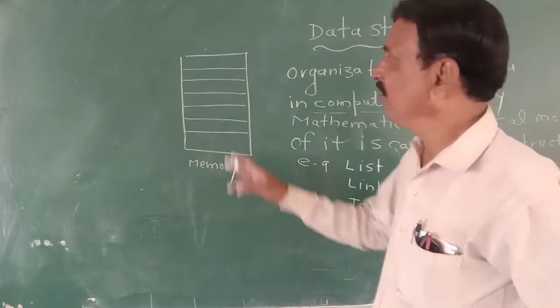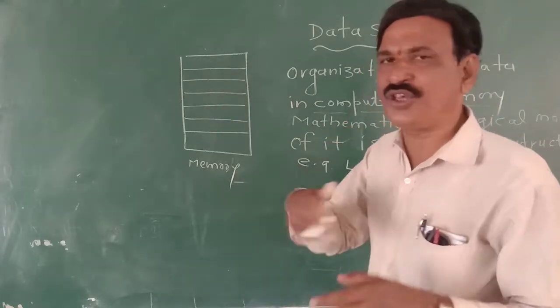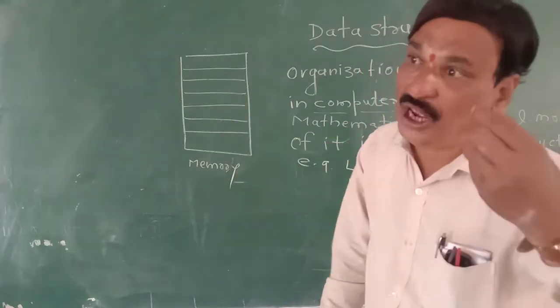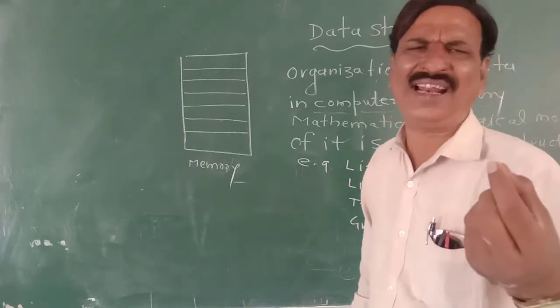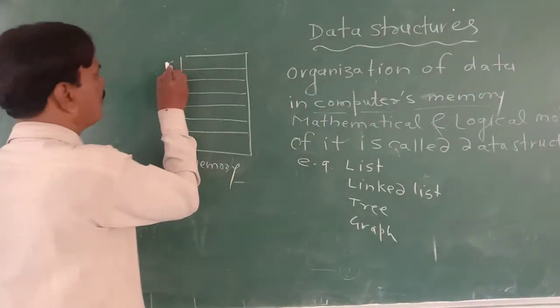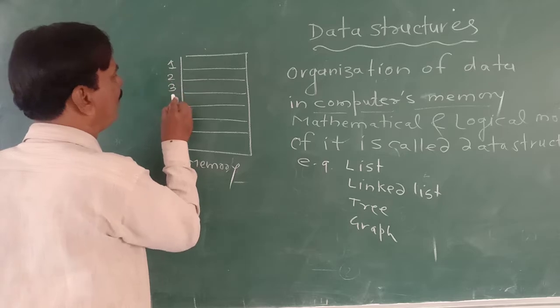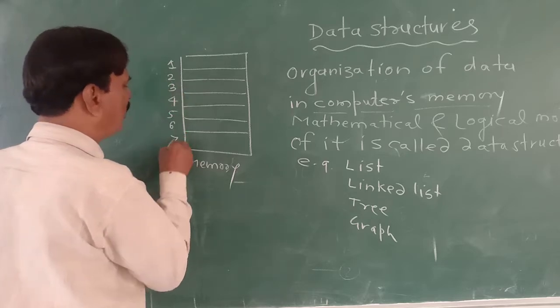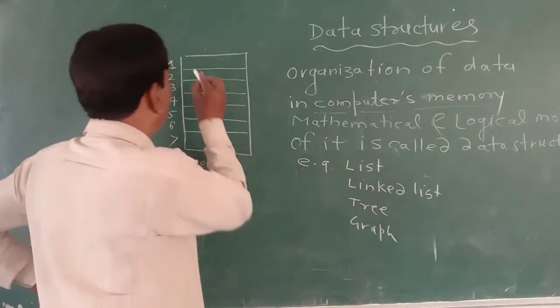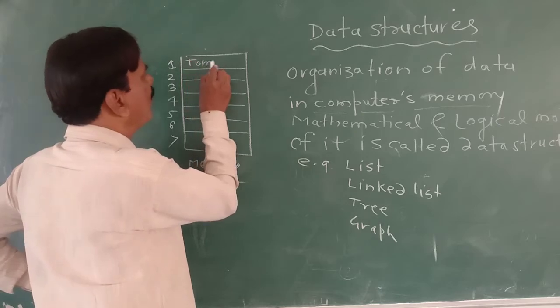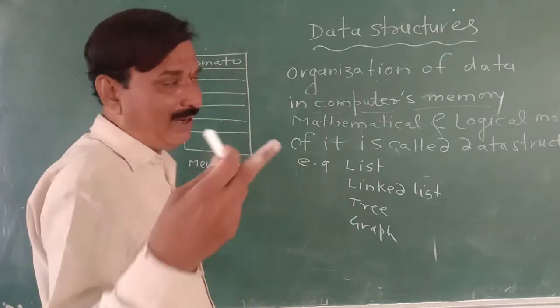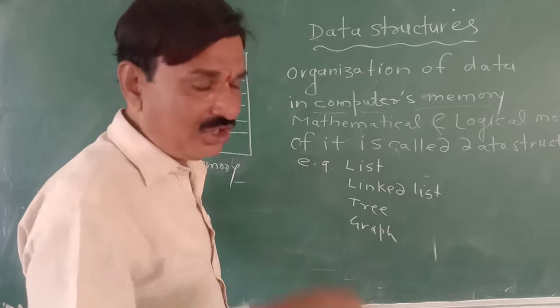And we know that computer's memory is a simply sequence of memory location, and every memory location is having the address. Every memory location is having a number that is called as address. So can we put the element in every memory location? Tomato was the first element of the list on plain paper.